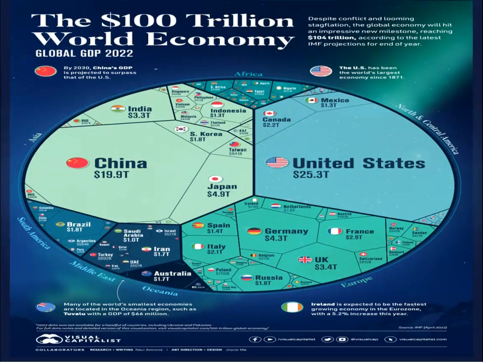This is the 100 trillion world economy, and China and USA are among the largest economies in terms of global GDP. USA has 25.3 trillion US dollars GDP, China 19.9 trillion, and after that there are some other countries.